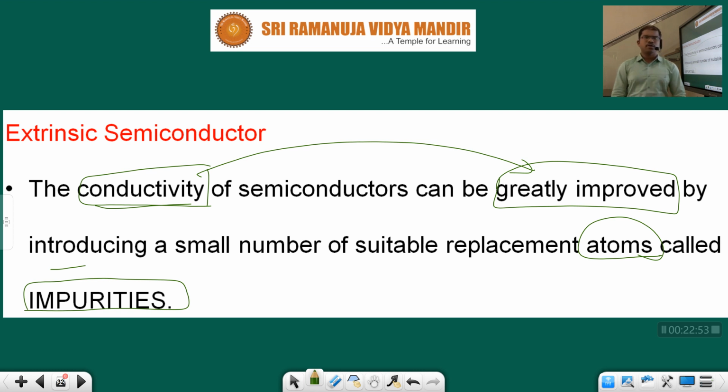So here, in order to increase its conductivity, we are introducing some suitable atoms for that corresponding material, so that its conductivity will rise. Those atoms are called impurities, and the process of this addition of atoms is called what? Doping. Doping means addition of those impurities. Clear?